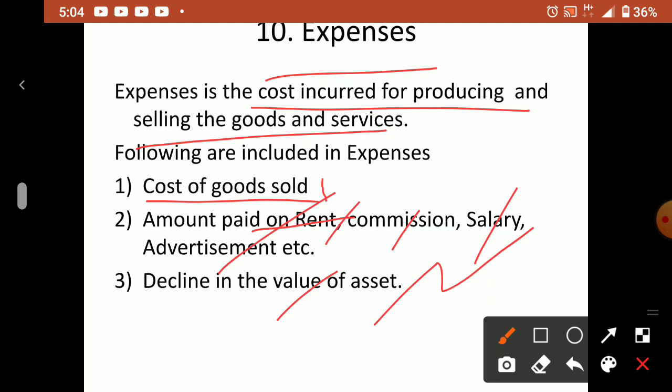Expenditure we usually use for large or huge amounts, and it is related to non-current assets. But whatever we told as revenue expenditure, that is only expense. Capital expenditure is expenditure. Revenue expenditure is otherwise known as expense. Means for day-to-day activity, whatever we are spending, that is called expense.